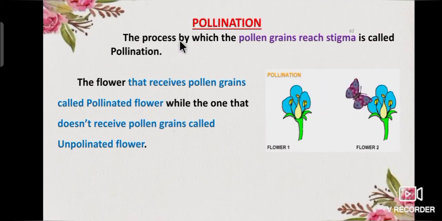What is pollination? The process by which the pollen grains reach the stigma is called pollination. The flower that receives pollen grains is called a pollinated flower, while the one that doesn't receive pollen grains is called an unpollinated flower.